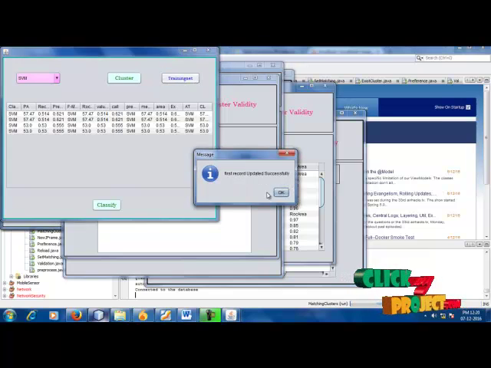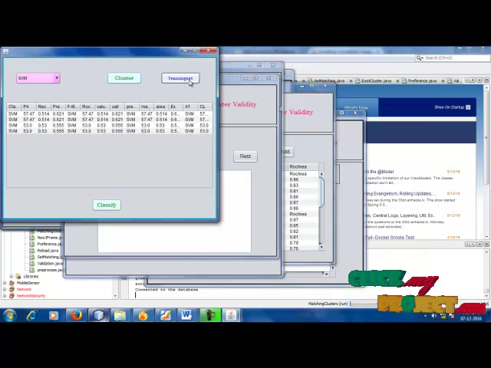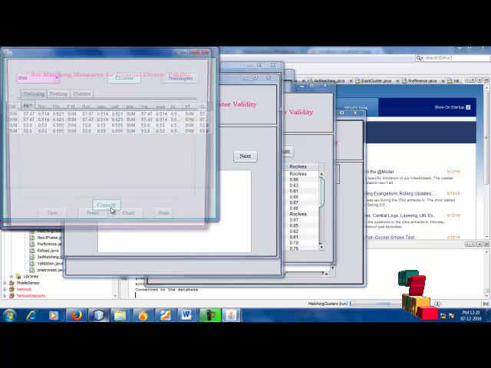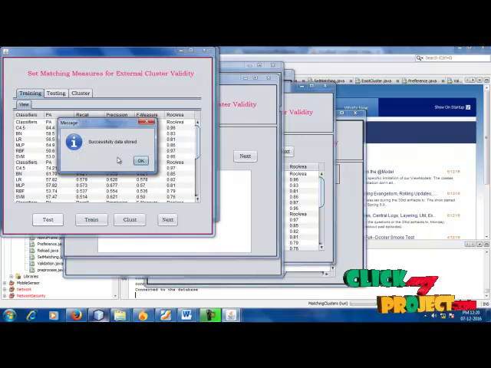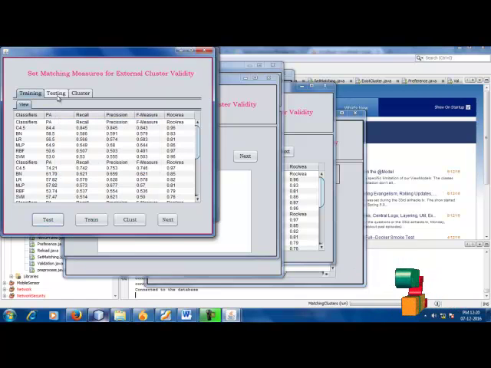Next, go for the training set. First record updated successfully. When I click the training set data, the data is successfully stored in the database. These are some external measurements, existing measurements, for the data to be processed. The training and test data will be successfully processed.